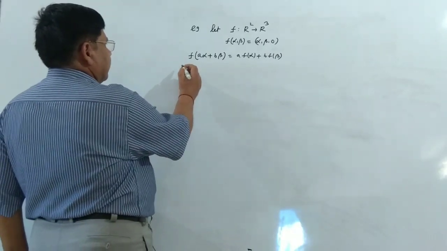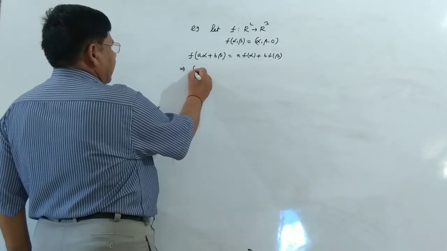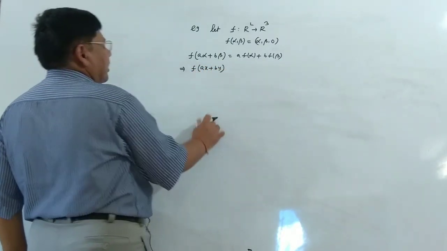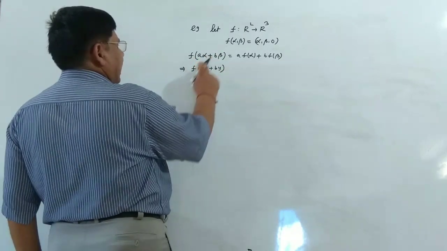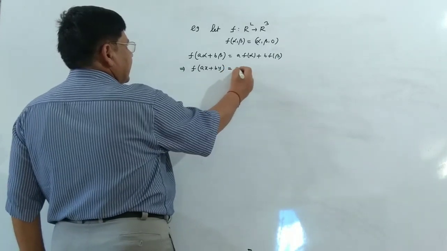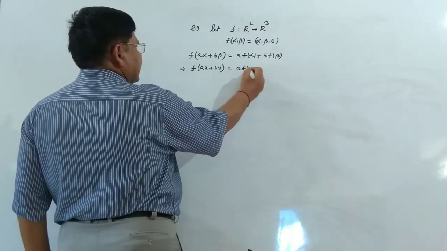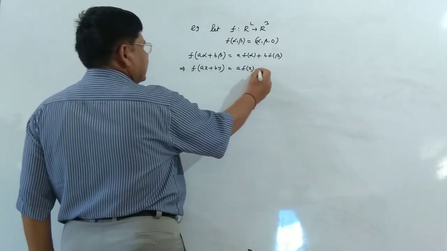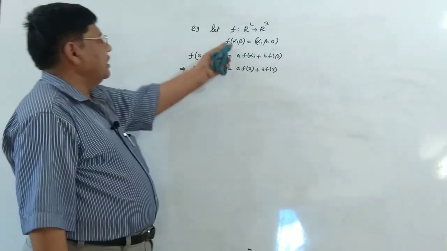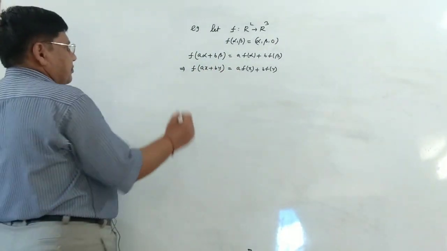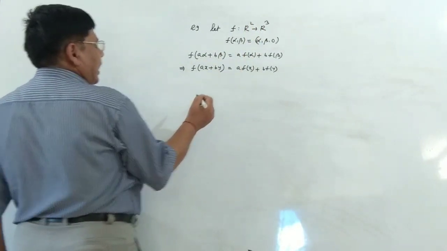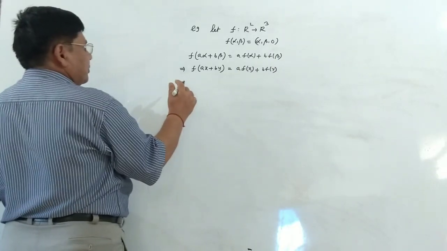So to be fair, we replace the terms alpha, beta by x, y to avoid confusion. So now it stands f(ax plus by) equals a f(x) plus b f(y). For linear transformation, this is to be proved, where x and y are from the source R square and the image is going to be in R cube.